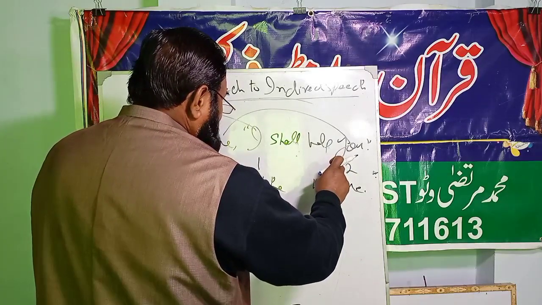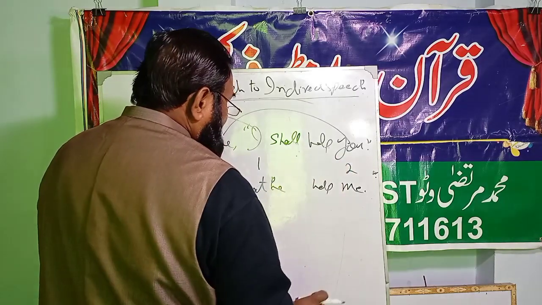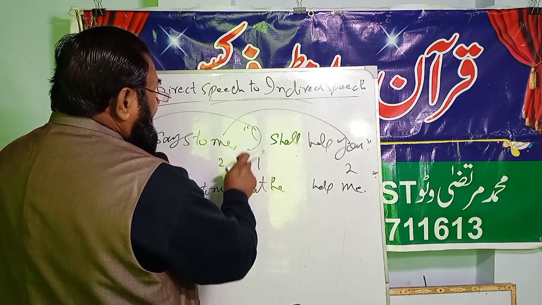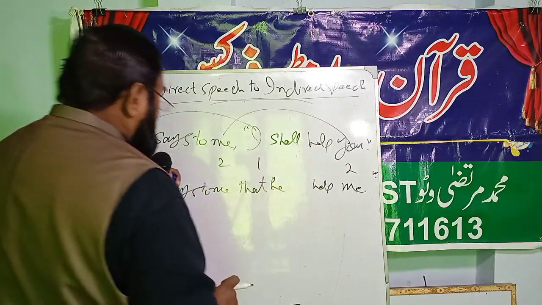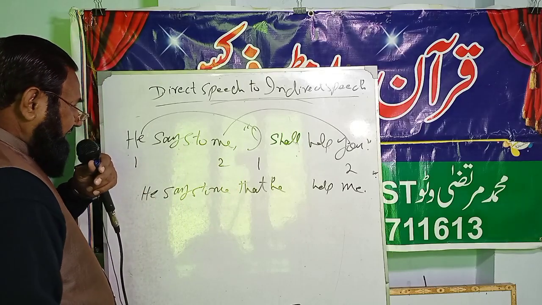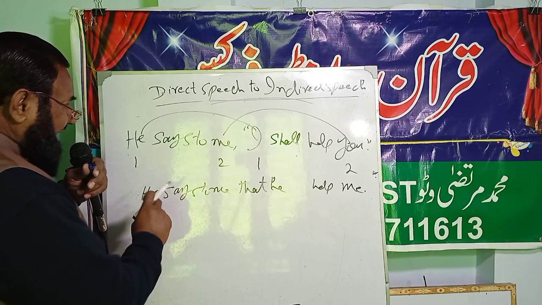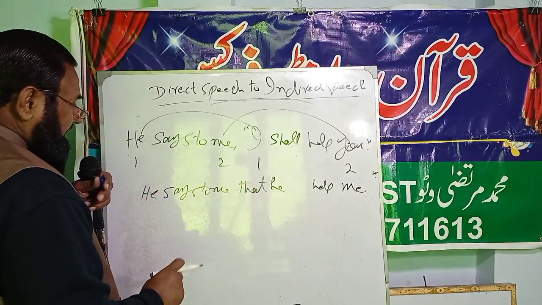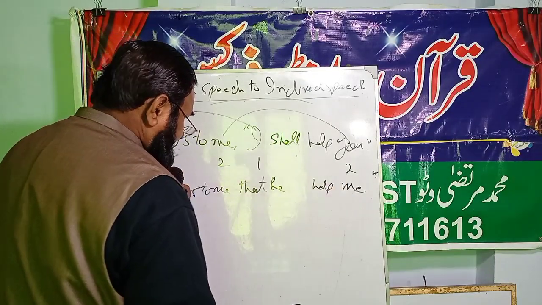"You" is a second person, so write 2 under the second person and 1 under the first person. So if the reporting speech is in present indefinite tense, we will write only "that" between reporting and reported speech. Write a full stop at the end of the sentence.